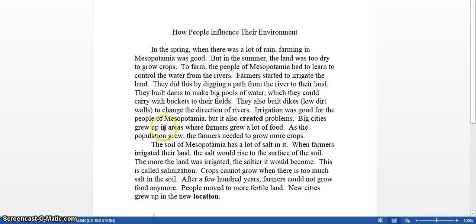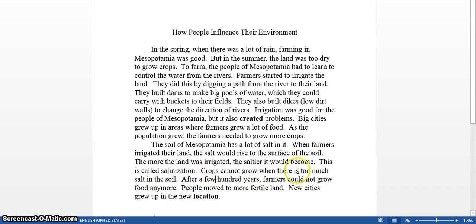Big cities grew up in areas where farmers grew a lot of food. As the population grew, the farmers needed to grow more crops. The soil of Mesopotamia has a lot of salt in it. When farmers irrigated the land or put water on the land, the salt would rise to the surface of the soil. The more the land was irrigated, the saltier it would become. This is called salinization.